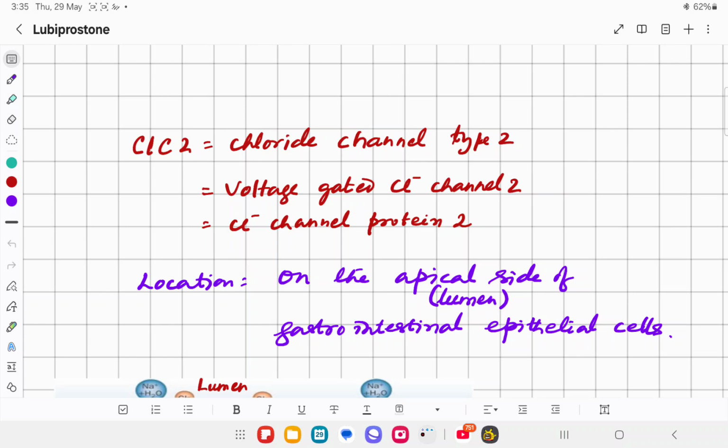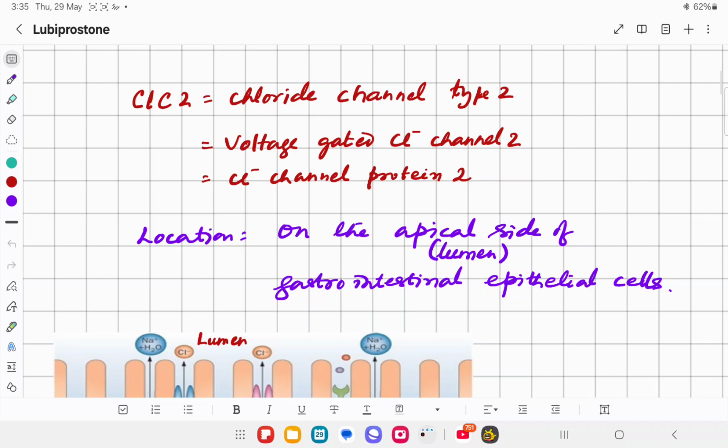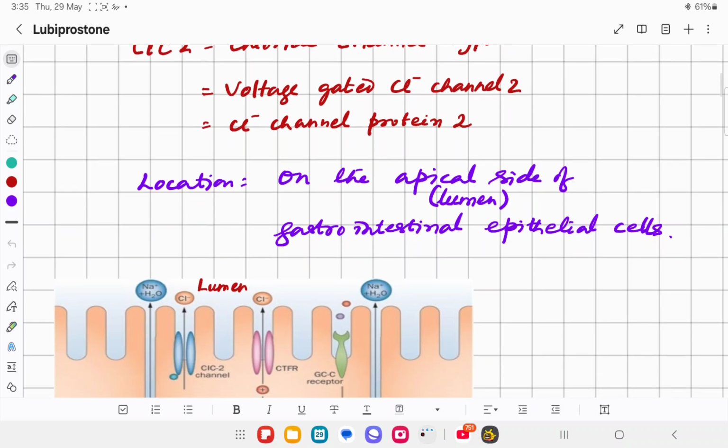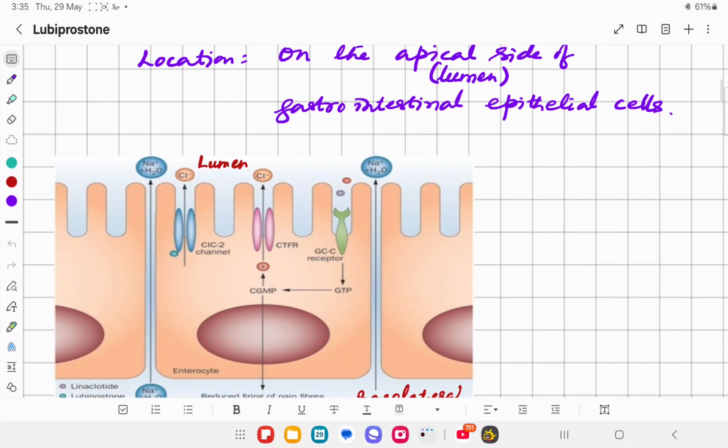So more commonly lubiprostone is known as the CLC2 activator, and it is located on the apical side of the gastrointestinal epithelial cells.